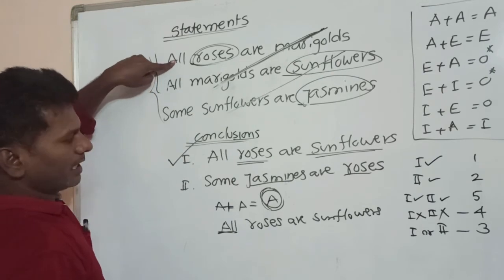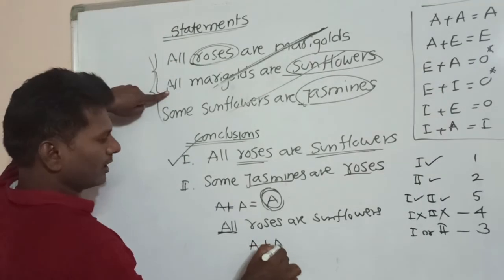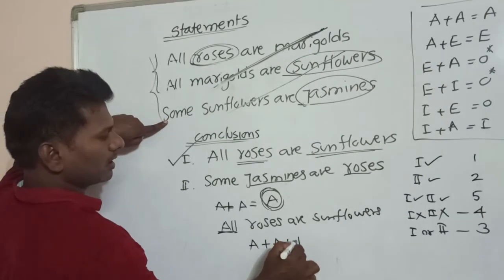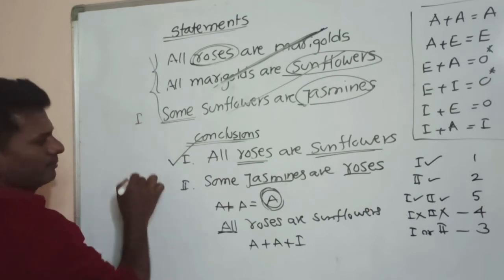So the first one is A type. The second one is also A type. The third one is I type. So it starts with some, so it is I type.